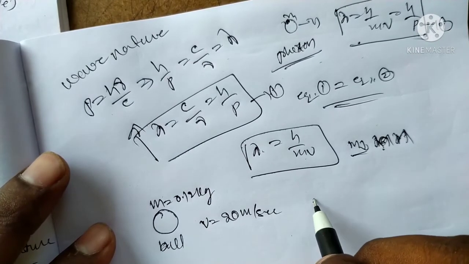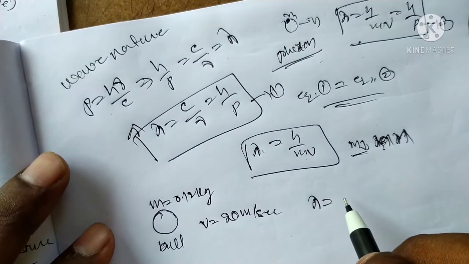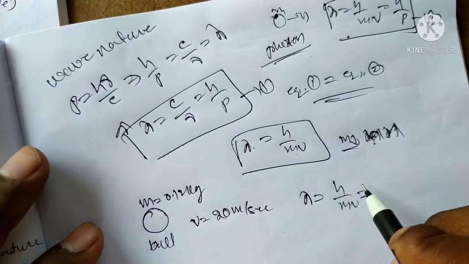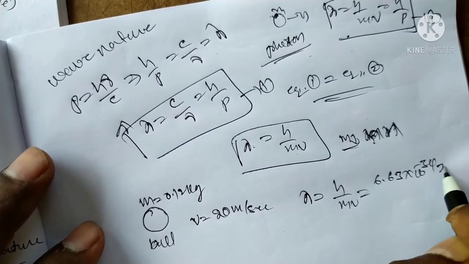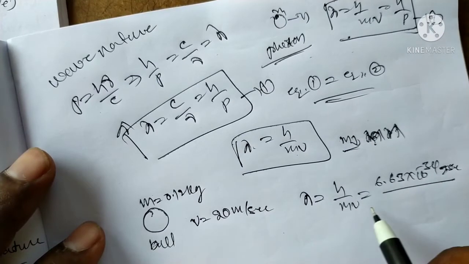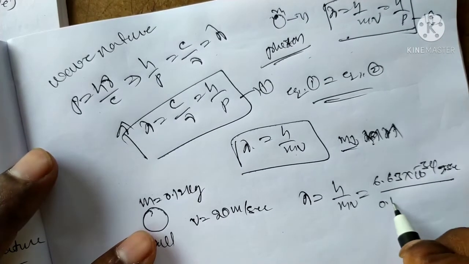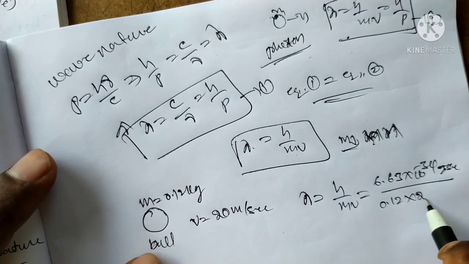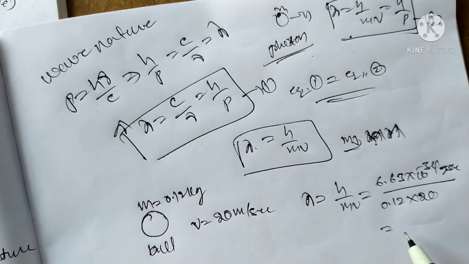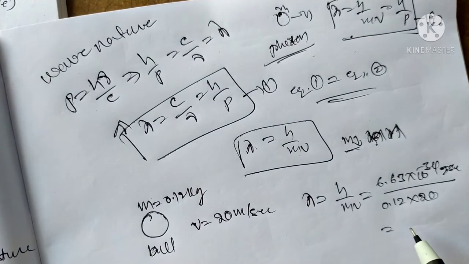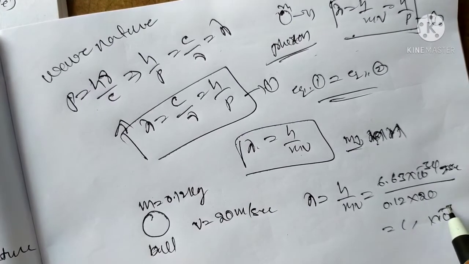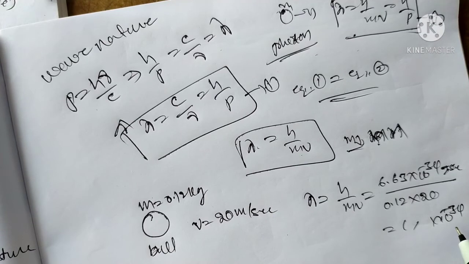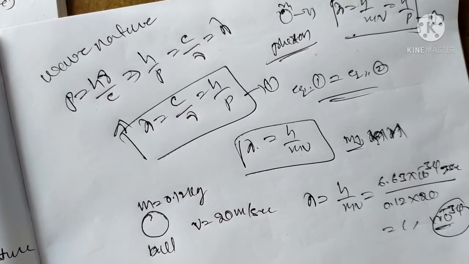According to the de Broglie formula, wavelength lambda is equal to h by mv. h is the Planck constant, 6.63 into 10 to the power of minus 34 joule second, by m, the mass of the particle, 0.12 into 20. We get some value into 10 to the power of minus 34. That is a low value; lambda is low.